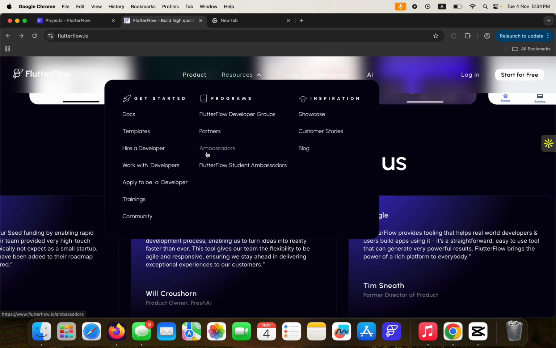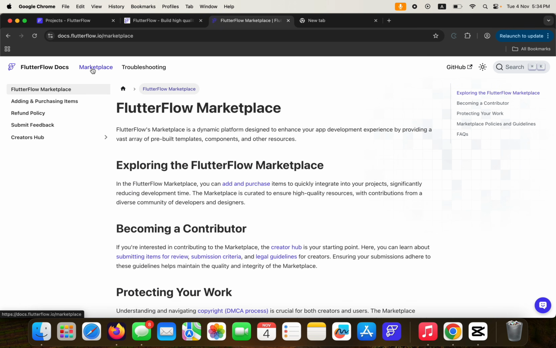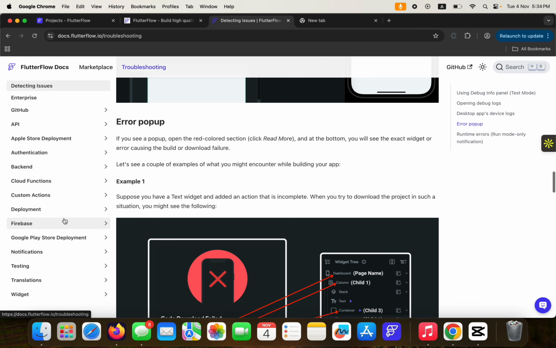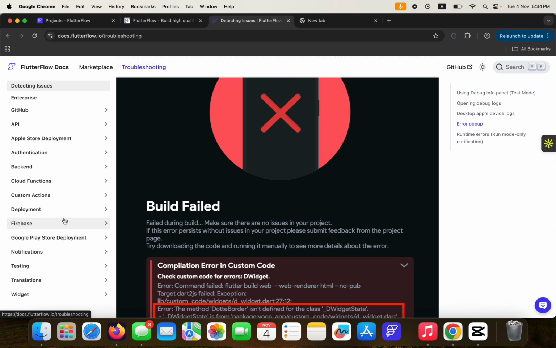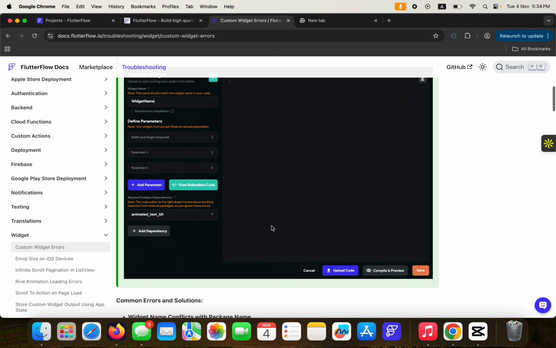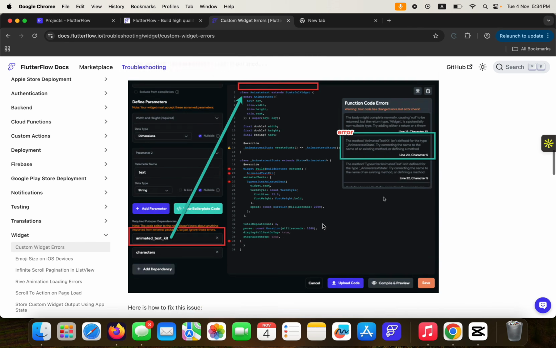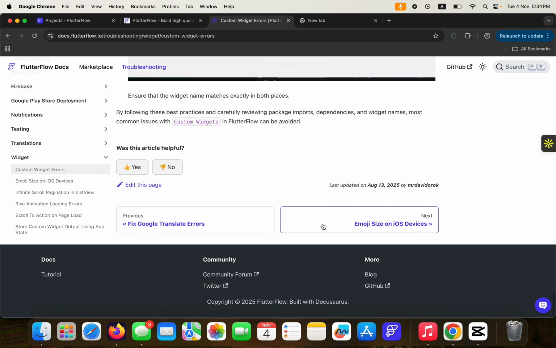Okay, so away from this, if you come to the documentation, you get to see FlutterFlow docs. You see marketplace documentation. You see troubleshooting. Now, troubleshooting is basically the part where you get to figure out some of the ways you can fix issues in your project. You can check out how to fix issues that you experience with widgets. This is like custom widget errors. You can come here and read and check out this documentation that was worked on by yours faithfully.